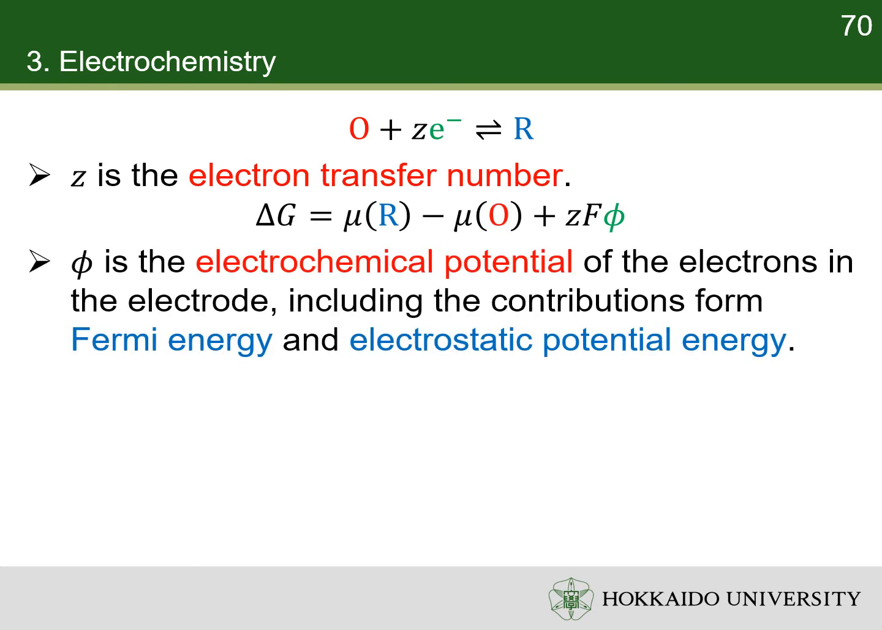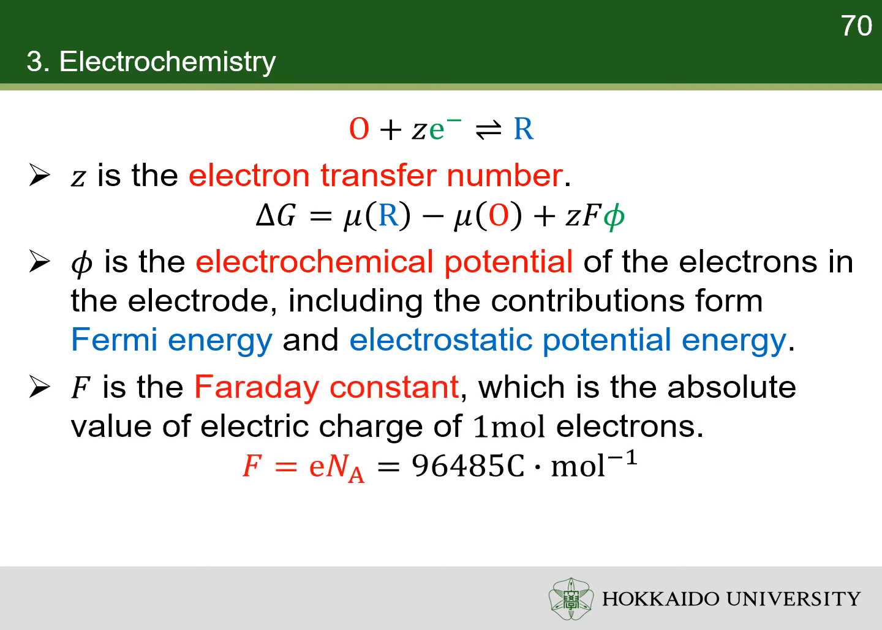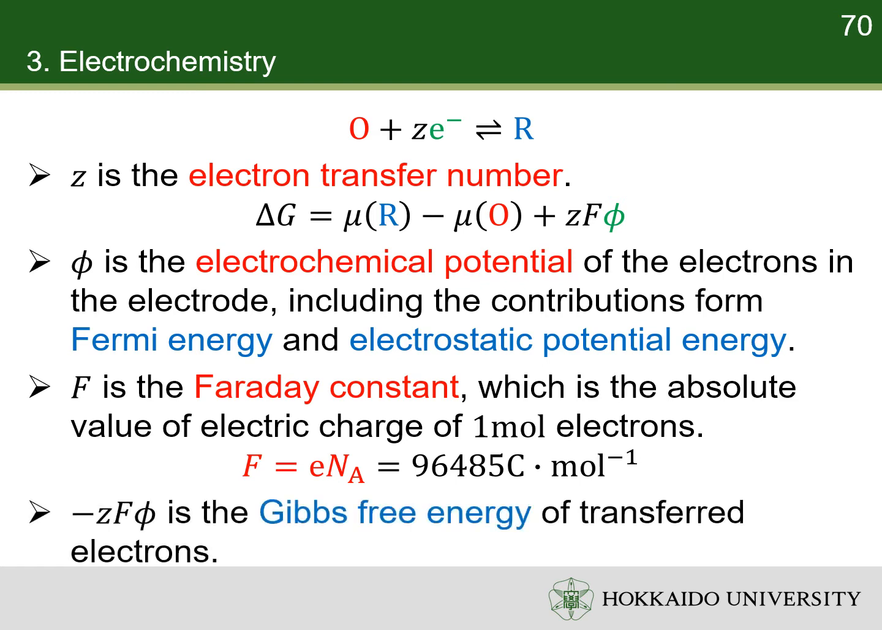Here, phi is the electrochemical potential of the electrons in the electrode. It includes the contribution from Fermi energy and electrostatic energy of the electrode. F is Faraday constant. It is the absolute value of electric charge of 1 mole electrons. Therefore, minus ZF phi is the molar energy of electrons in the electrode.